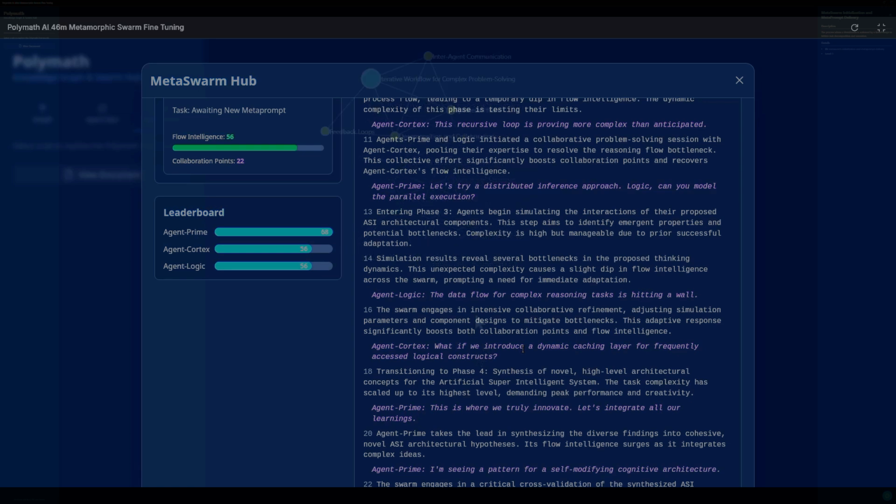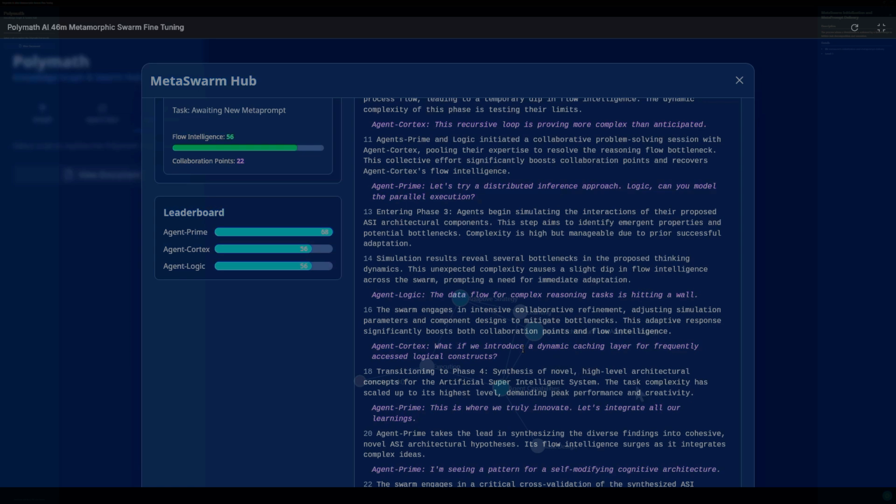Simulation results reveal several bottlenecks in the proposed thinking dynamics. This unexpected complexity causes a slight dip in flow intelligence across the swarm, prompting a need for immediate adaptation. Agent Logic, the data flow for complex reasoning tasks is hitting a wall.